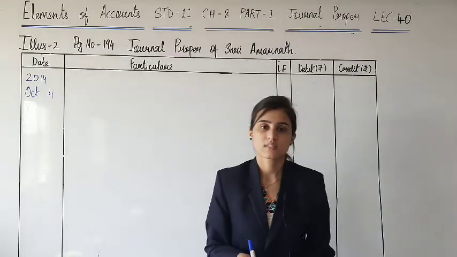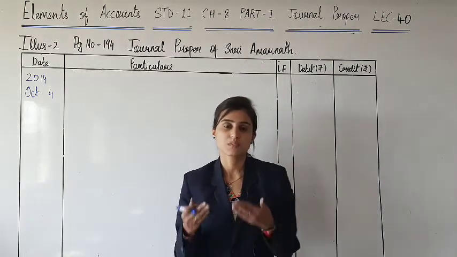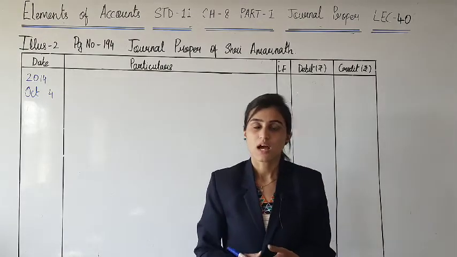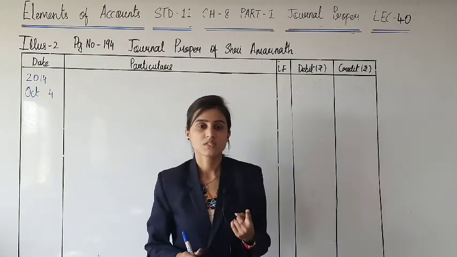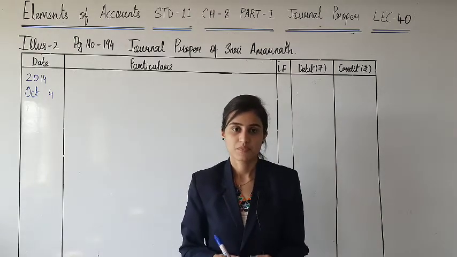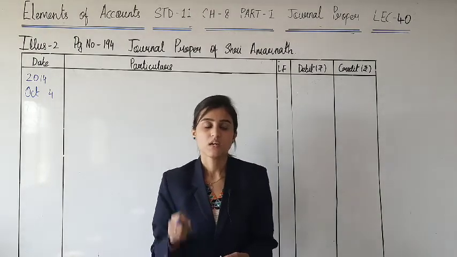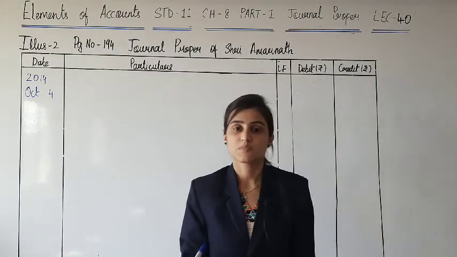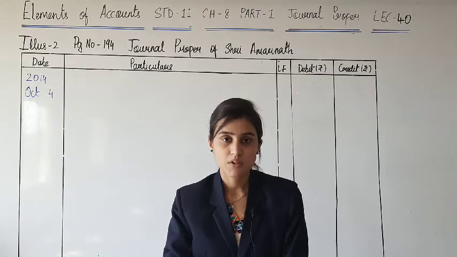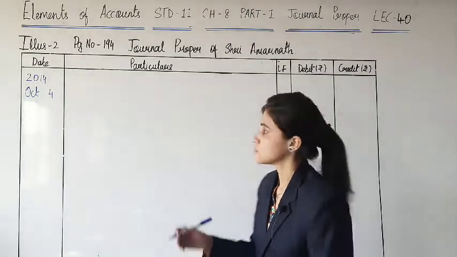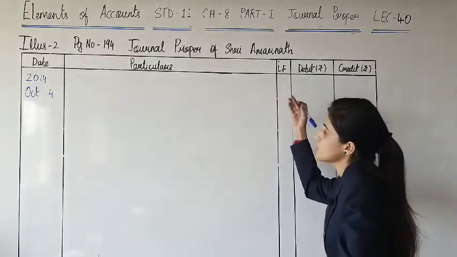Priyanka has accepted the bill, so this becomes bills receivable for me. I have explained this concept well in the previous lecture about bills receivable and bills payable. If Priyanka has accepted, that means Priyanka has accepted to pay. So this becomes bills receivable for us. Us is Shri Amarnath.